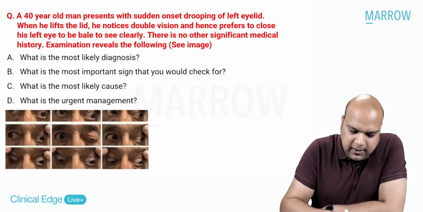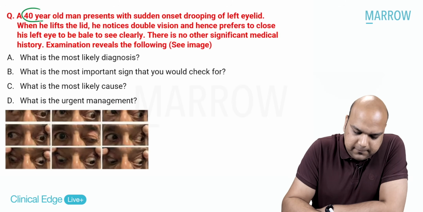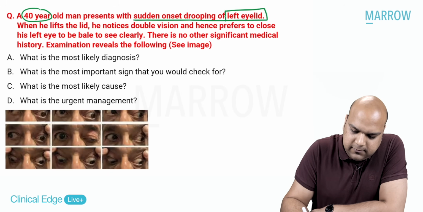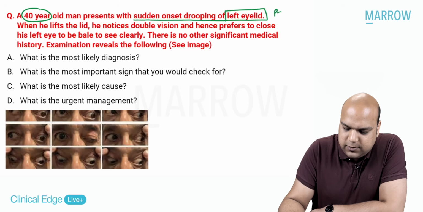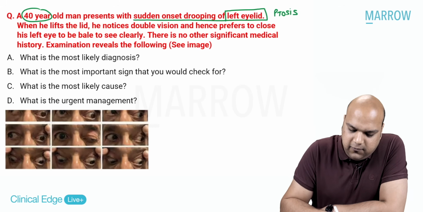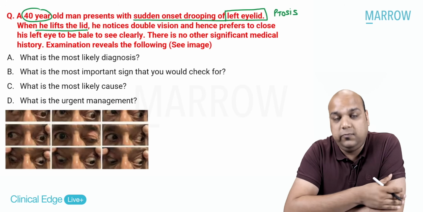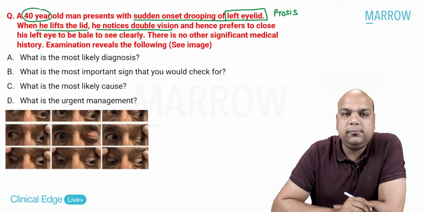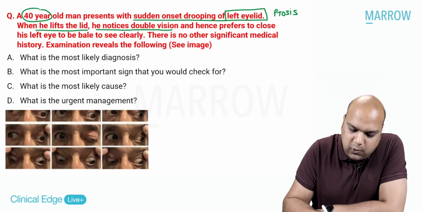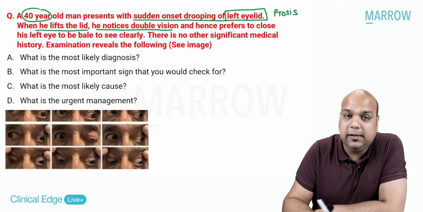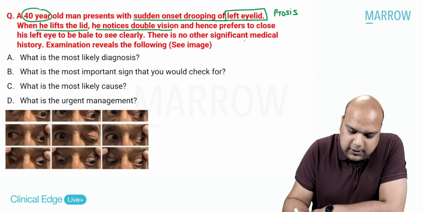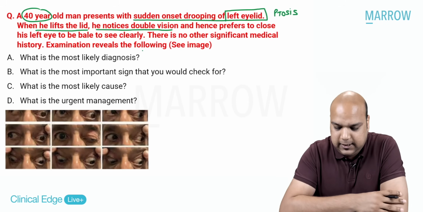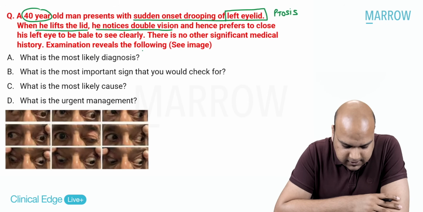Let us see, everybody. A 40-year-old man presents with sudden onset drooping of left eyelid. Sudden onset, basically ptosis. Okay. When he lifts the lid, very important, when he lifts the lid, he notices double vision and hence prefers to close his left eye to be able to see clearly. Okay. There is no other significant medical history. Examination reveals the following. Okay, let us see the image.